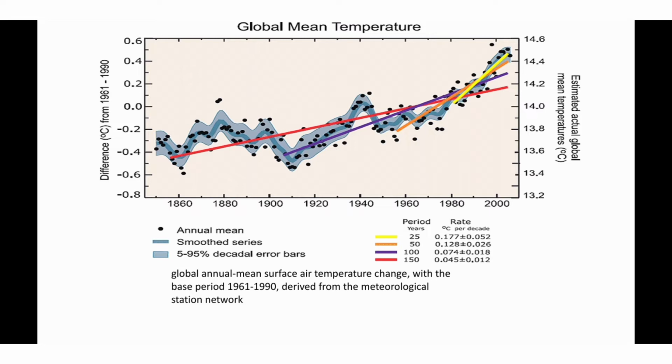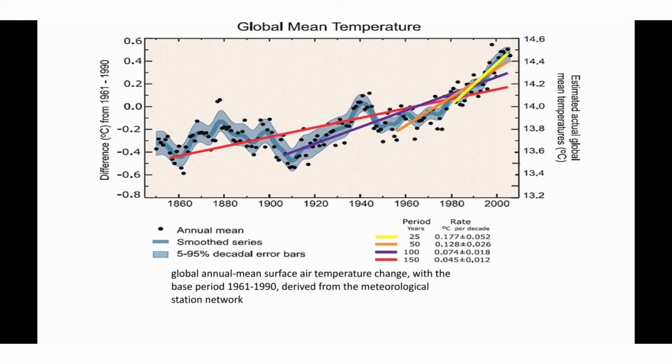If we look at the most recent years, that is the last 25 years, the slope of the trend line is also increasing. For the last 25 years, the temperature increases at a rate of 0.17 degrees Celsius per decade. That is, the temperature change due to global warming is not linear but exponential. From this graph, we can see the global mean surface air temperature has increased around 0.6 degrees during the last 150 years.